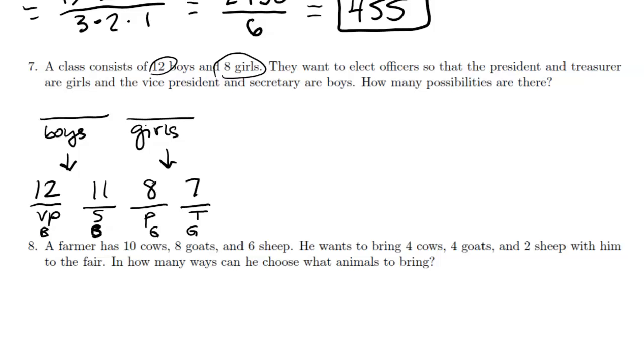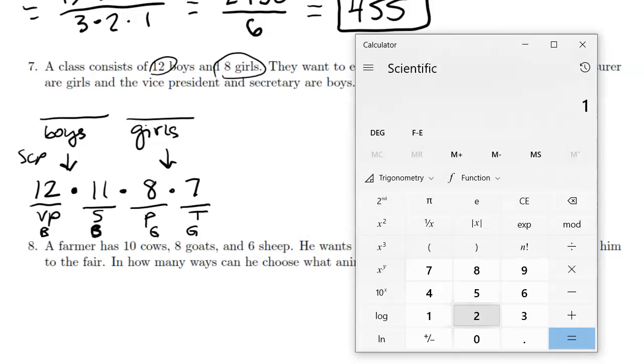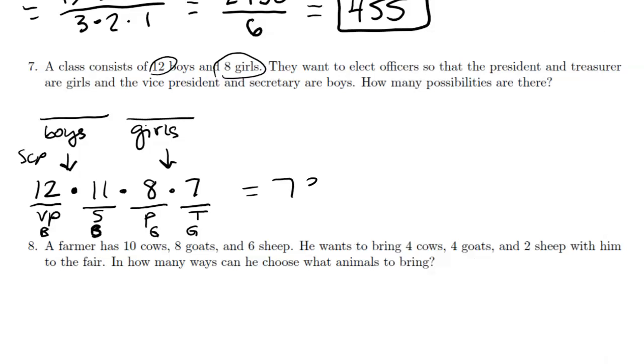And then we're doing sequential counting principle. So sequential counting says multiply those numbers together. While we're multiplying them together, we can think about the fact that what's different in this problem is we are doing sequential counting for the whole thing. So we did 12 times 11 times 8 times 7, which is 7,392.